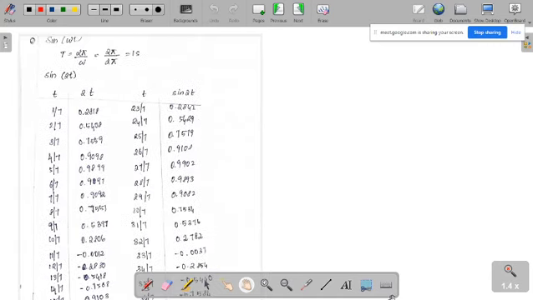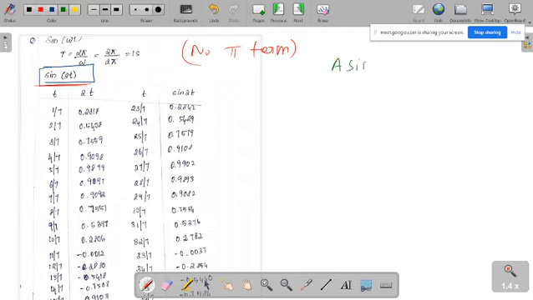In this signal, instead of pi only a number is there. You concentrate here, sine 2t. Here there is no pi term. You have to understand that here there is no pi term. What is our general signal format? A sine omega t. Again in this case what is omega? Omega is equal to simply 2.